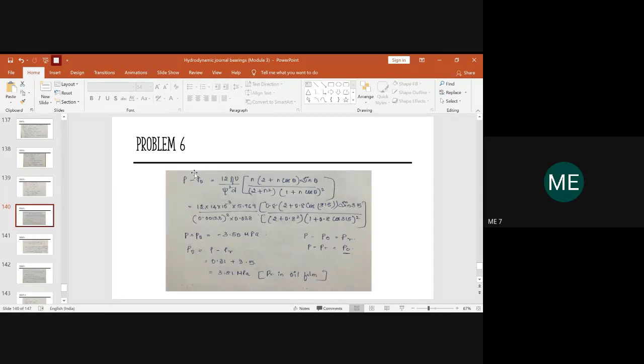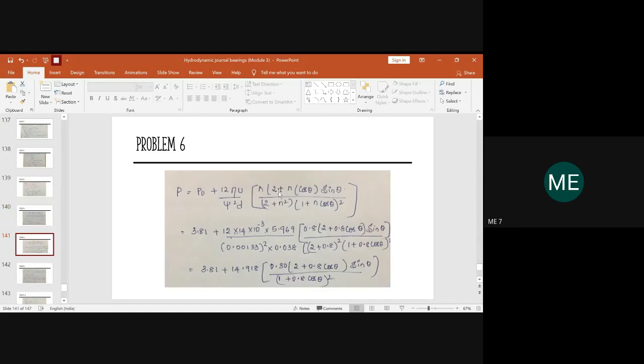But previously it was the difference P minus P naught that we were using. Now since we have determined the P naught value as 3.81, we can take this P naught value to our right hand side. That will give us the value of P when it is maximum and when it is minimum. So we will rewrite the same equation.